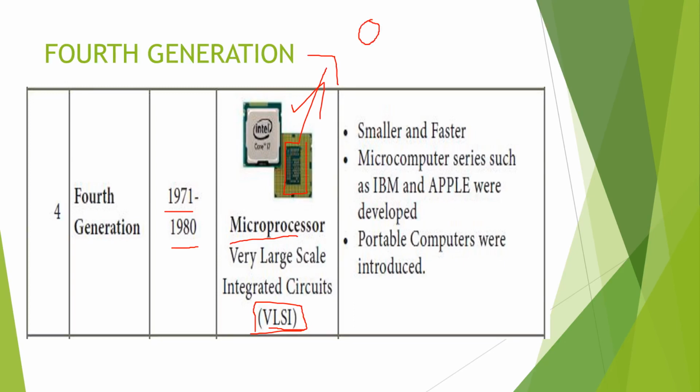So the merits of this fourth generation computer are that it's smaller and faster. Then the microcomputer: here only we are producing the microcomputer series, as IBM and Apple developed. Then portable computers were introduced here only.